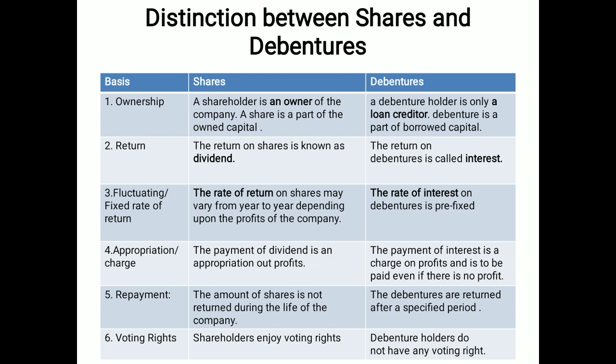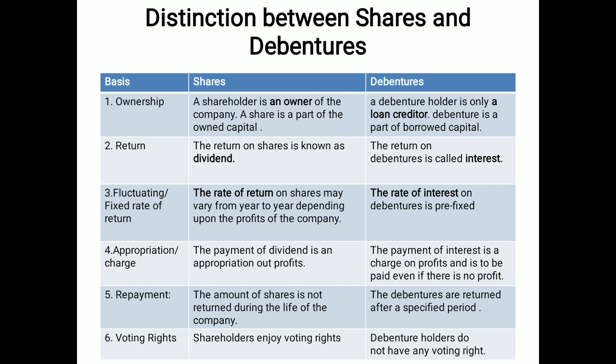Next is appropriation and charge. The payment of dividend is an appropriation. It means that if sufficient profits are there, only then can it be paid. But interest on debentures is a charge on profit. It must be paid even if the company suffers a loss. It means if the company has profit, it will reduce the profit; if it suffers loss, it will increase the loss.